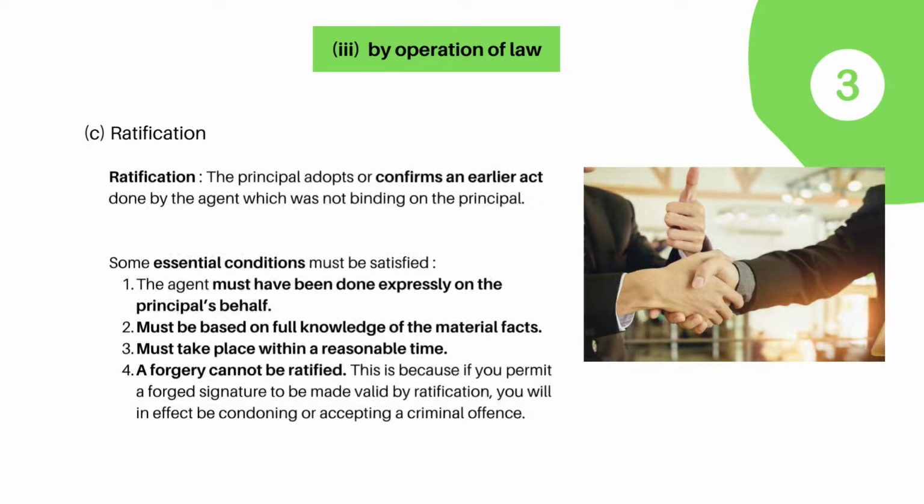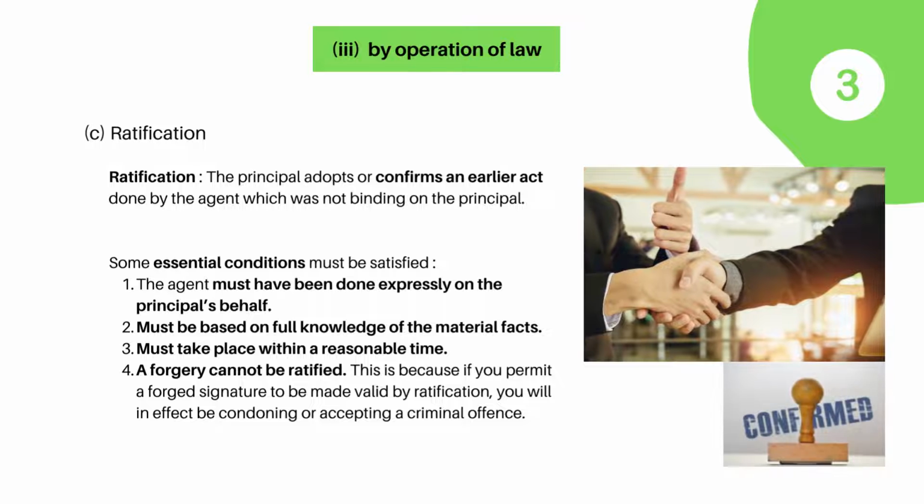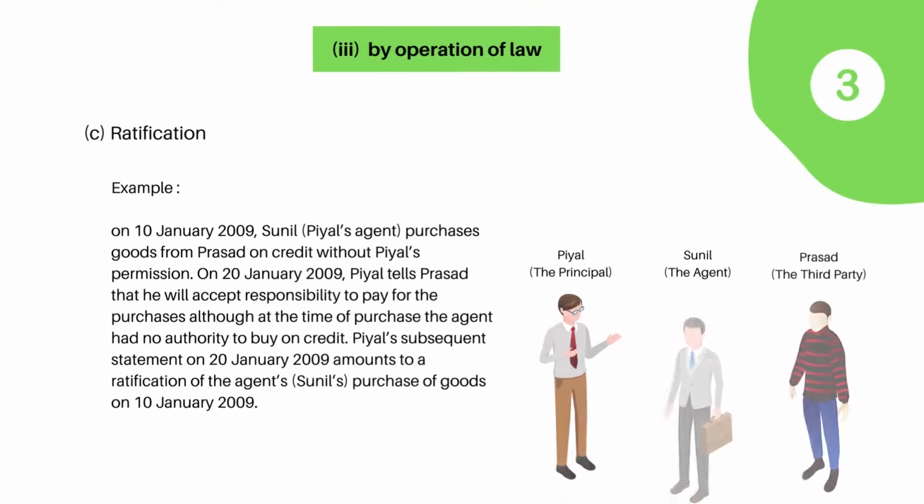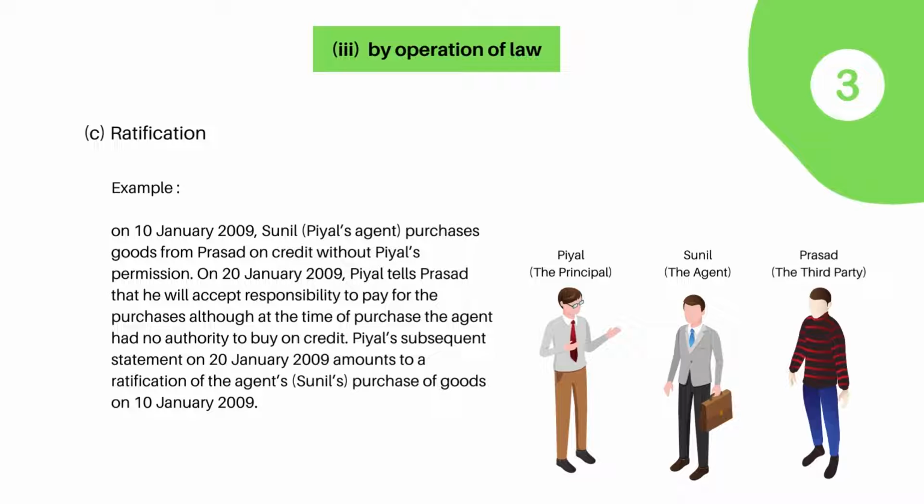Third is ratification. Ratification means that the principal adopts or confirms an earlier act done by the agent which was not binding on the principal, and some essential conditions must be satisfied. Example: on the 10th of January, Sunil, Payal's agent, purchases goods from Prasad on credit without Payal's permission. On the 20th of January, Payal tells Prasad that he will accept responsibility to pay for the purchases, although at the time of purchase the agent had no authority to buy on credit.